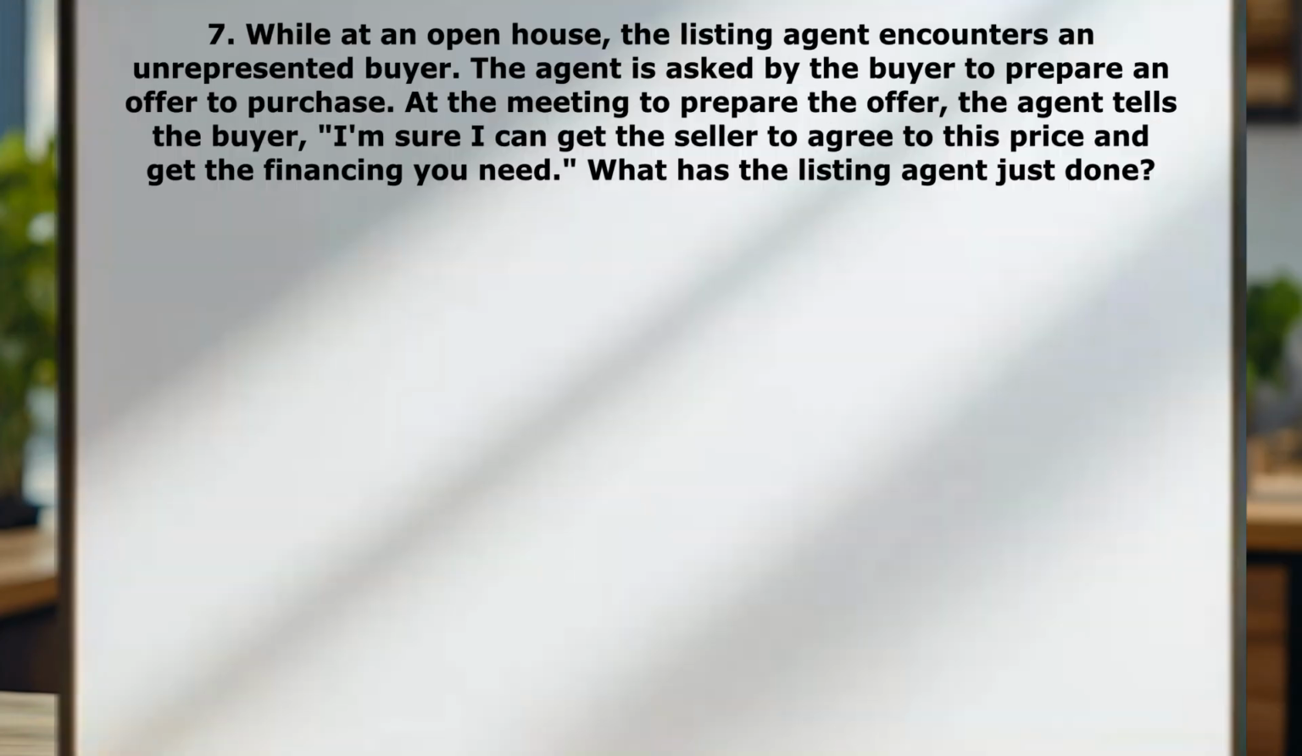Question number seven. While at an open house, the listing agent encounters an unrepresented buyer. The agent is asked by the buyer to prepare an offer to purchase. At the meeting to prepare the offer, the agent tells the buyer, I'm sure I can get the seller to agree to this price and get the financing you need. What has the listing agent just done?